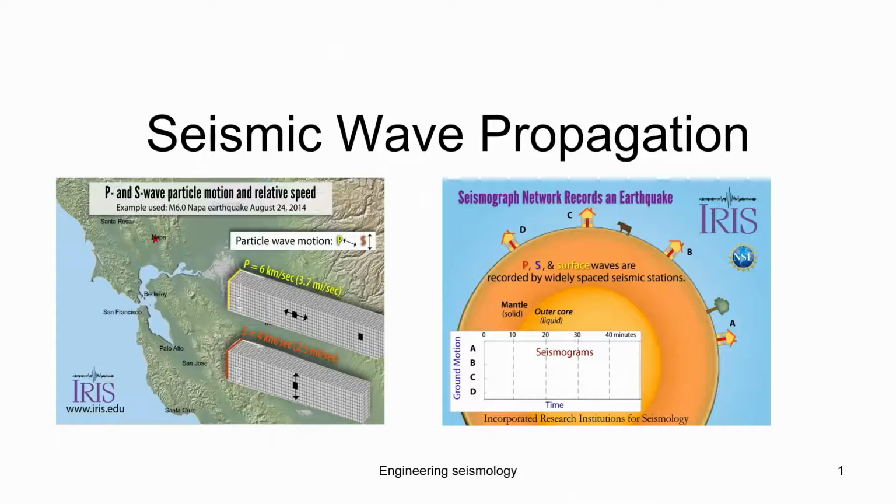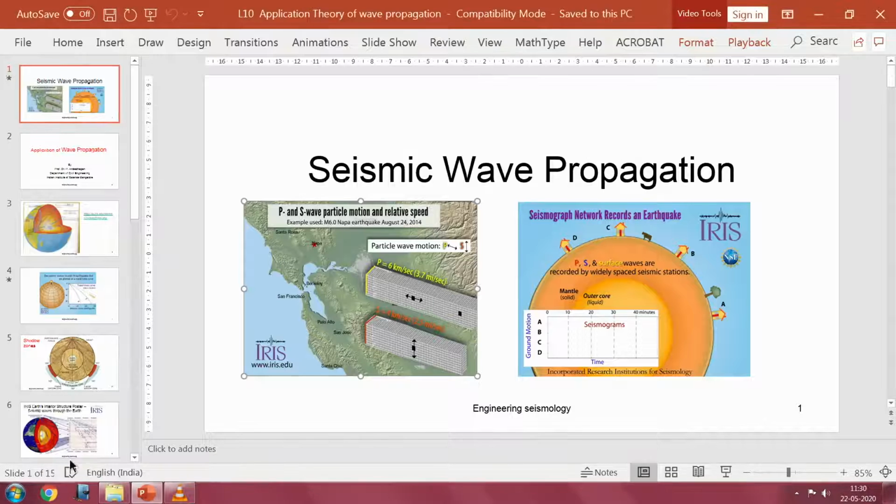I will show you some videos from the IRIS website, where you can see a lot of other videos, but I will only concentrate on the video where the S wave and P wave travel and how structures at different places respond, which is very important. As I told you, the origin of the earthquake and the wave propagation need to be understood if you want to retrofit or prepare yourself to reduce the risk due to the earthquake.